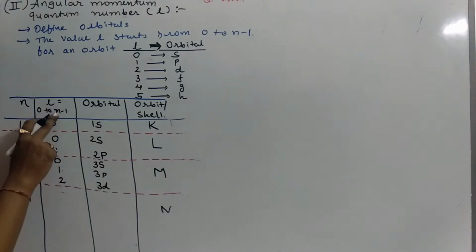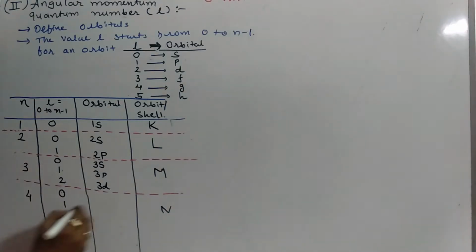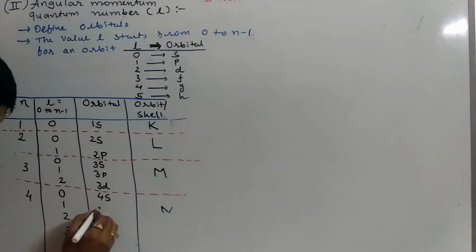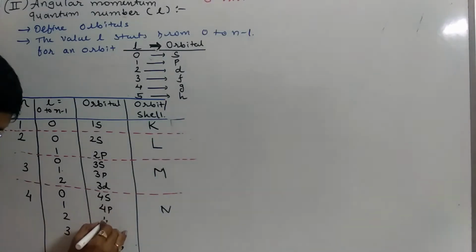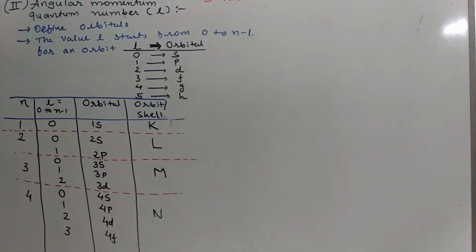For n equal to 4, 4 minus 1 is 3, so l is 0, 1, 2 and 3. The respective orbitals are 4s, 4p, 4d and 4f, and the shell is n. You can see that the principal quantum number also defines the number of orbitals in an orbit.